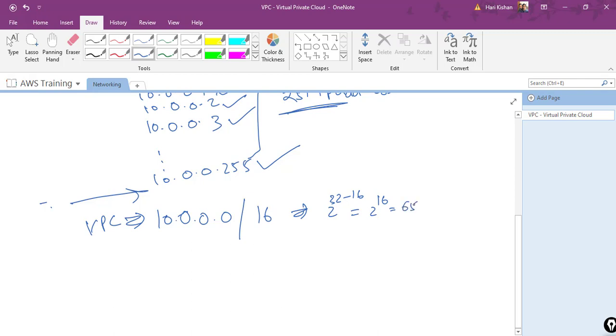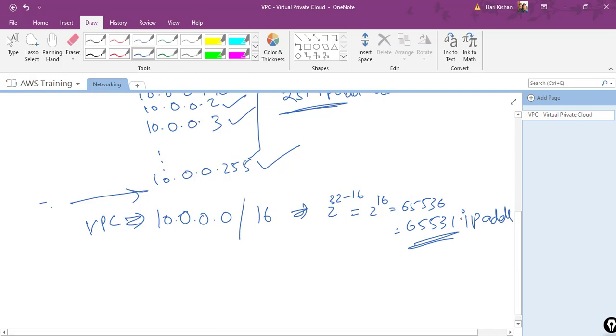I will have 65,536 IP addresses. Again, this will not have 5, so 65,531 IP addresses I will have. So this is a huge number which is sufficient for any organization. So this is the IP address range I'll give for my VPC.